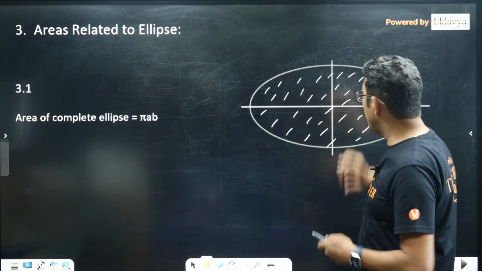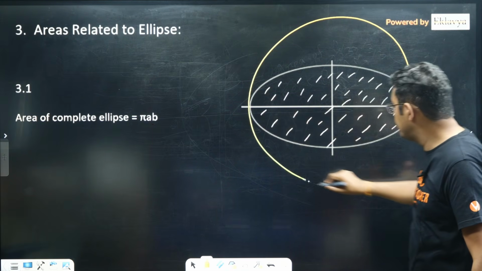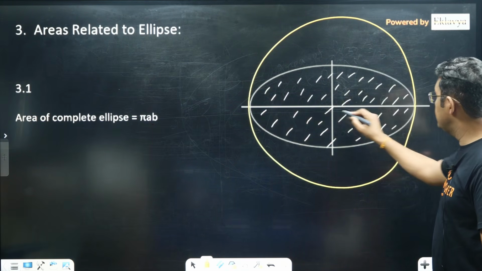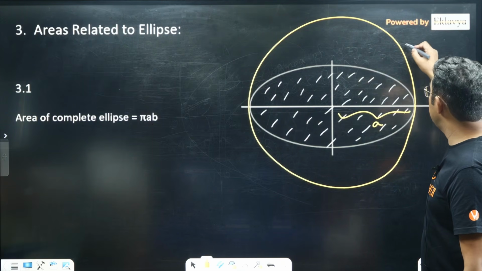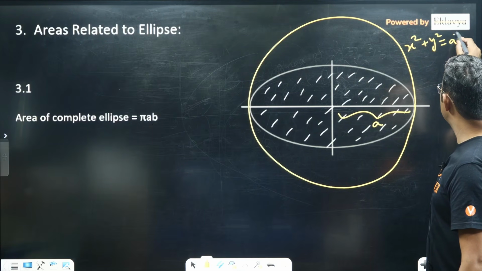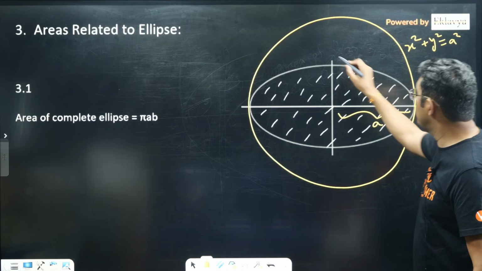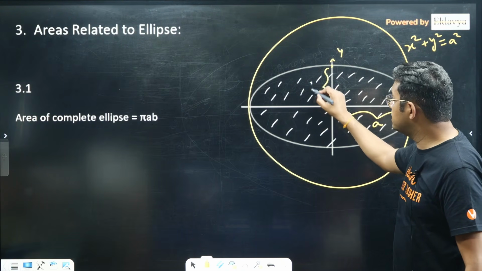So you can see, suppose this was the auxiliary circle of this ellipse, and we know if this is A, so the auxiliary circle will have the equation x square plus y square is equal to a square. I am assuming this is x-axis, this is y-axis, and suppose your semi minor axis is b.